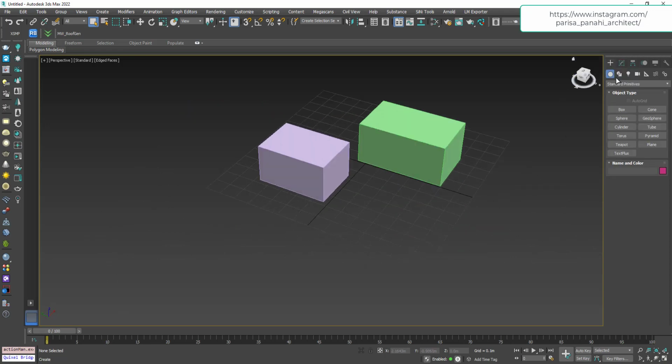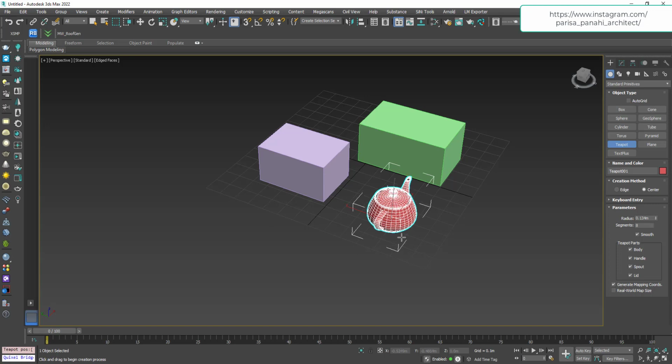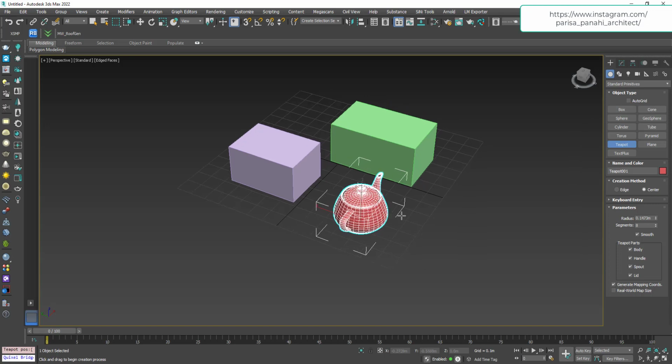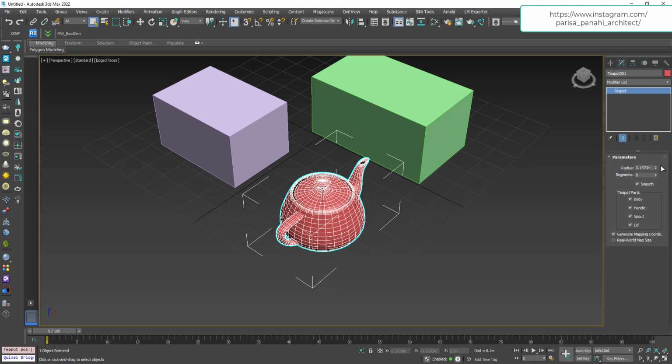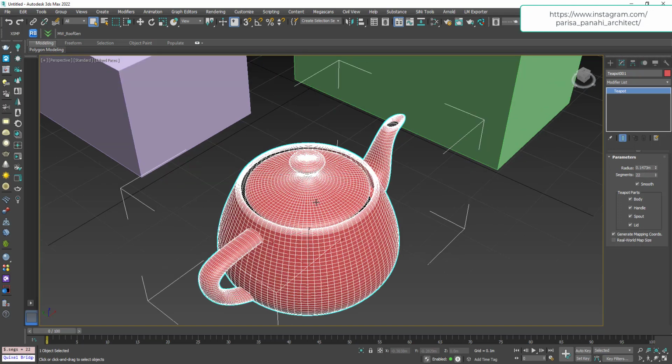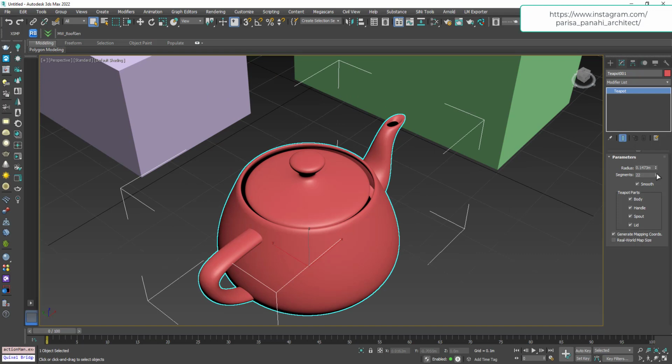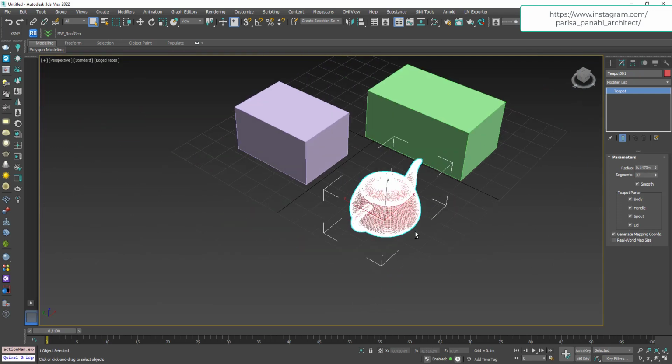I'm gonna ask you what is this segment and how it works. Now I'm gonna tell you. If you wish to add more details, you can increase this amount. It works especially for the curved objects. For example, if you have a teapot here into your scene, and if you are going to add more details by increasing the number of segments, you will have a great teapot.